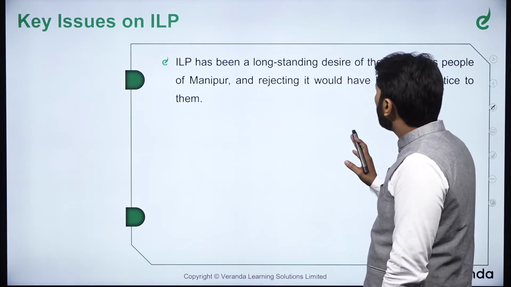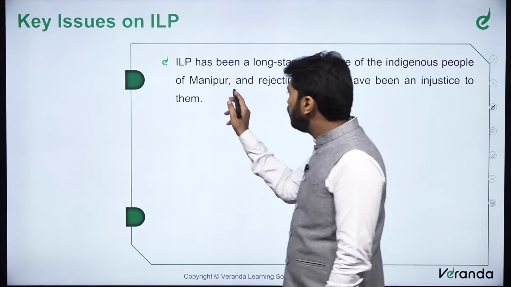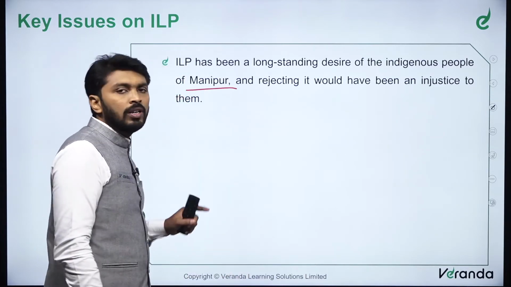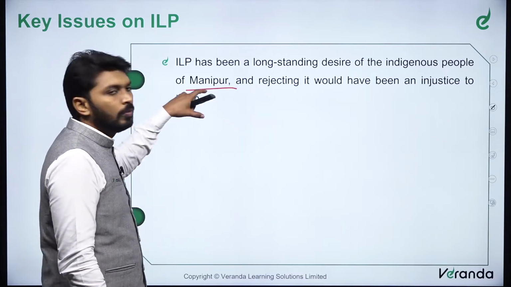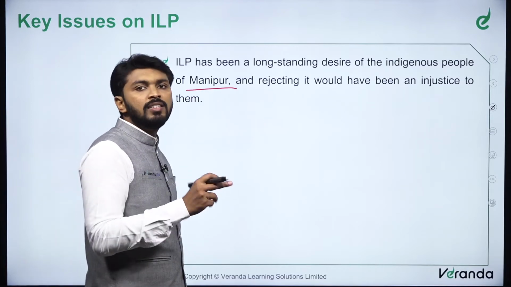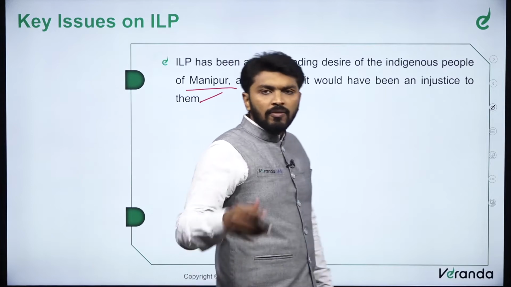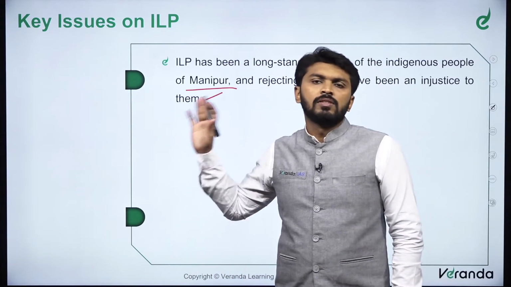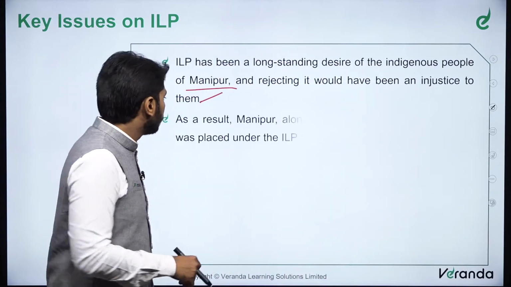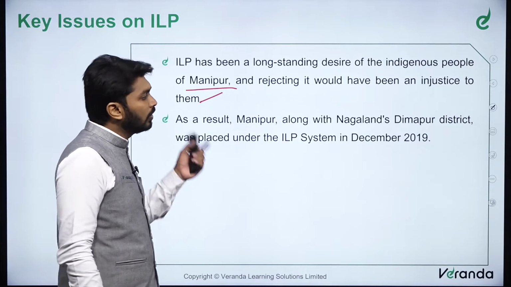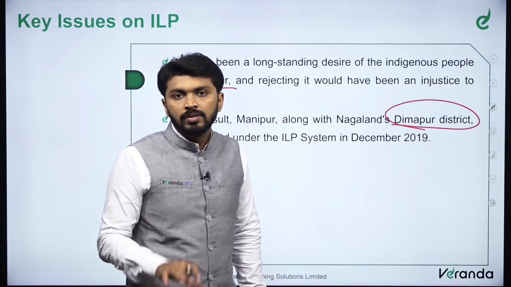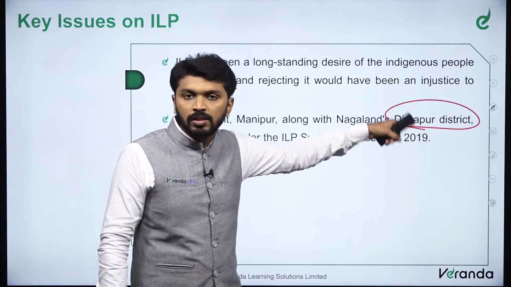So ILP has been a long-standing desire of indigenous people of Manipur. Manipur is a recent state which is brought under this ILP regime. Who are indigenous people? That is tribal people of Manipur, and rejecting it would have been an injustice to them. Every northeastern state has been demanding this ILP system, but it was granted only to these 4 states. As a result, Manipur along with Nagaland's Dimapur district. So entire Nagaland was actually under ILP system before December 2019 except the district of Dimapur.